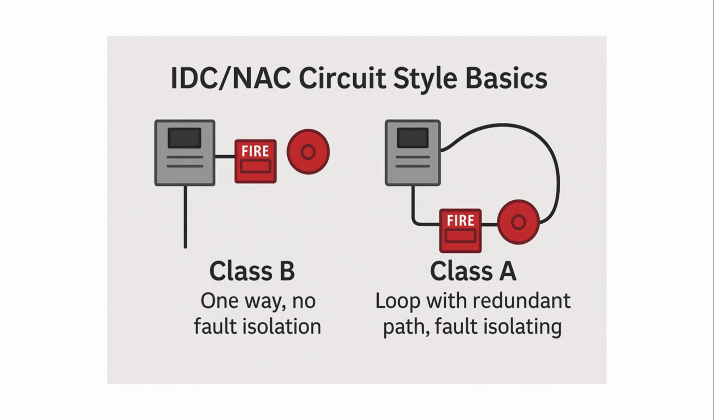Let's delve into the basics of IDC and NAC circuit styles. Class B circuits are one-way with no fault isolation, while Class A circuits offer a loop with a redundant path, providing fault isolation for enhanced reliability.